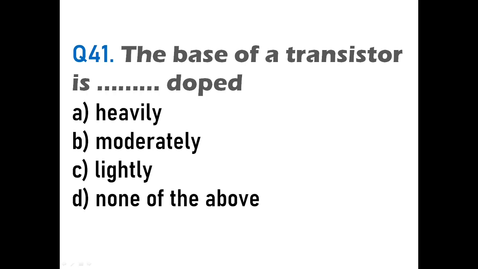Okay, it is lightly doped and it should have very few charge carriers, so that only a small current is constituted from the base region, and very few majority charge carriers of the emitter will get combined with them in the base region, and all the rest of the majority charge carriers have to pass over to the collector region. That is why the base region is very thin in size and it is lightly doped. So here the answer will be C, where it says that the base of a transistor is lightly doped. Doping of that semiconductor is lightly done. There are very few majority carriers in that. Okay. Then we'll go to the next question.